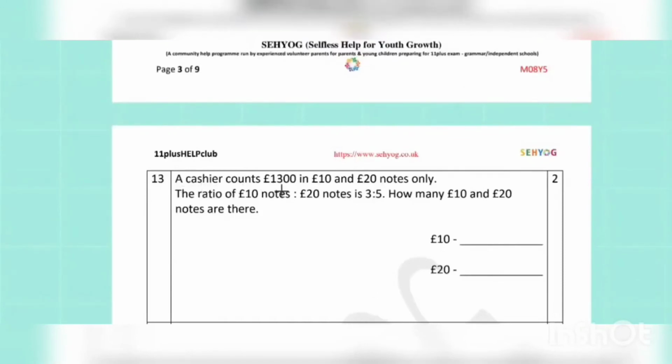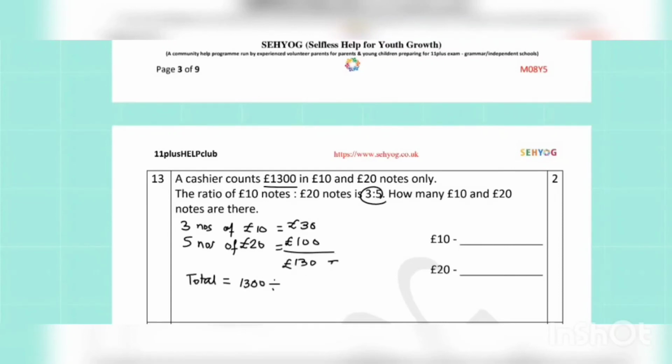In question number 13, a cashier counts 300 pounds in 10 pounds and 20 pounds notes only. The ratio of 10 pounds to 20 pounds notes is 3:5. So, this is the number of notes. How many 10 pound notes are there and how many 20 pound notes are there? So, in the ratio 3:5, there are 3 units of 10 pound notes, which makes 30 pounds, and 5 units of 20 pound notes. So, 5 20 pounds makes 100 pounds. So, the total money made by these number of notes is 130 pounds, and we need a total amount of 1300 pounds.